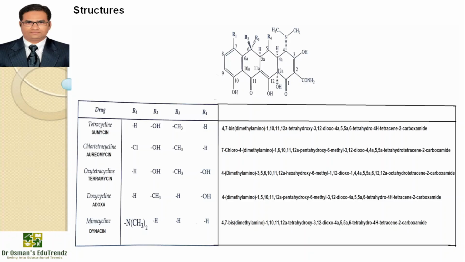Oxytetracycline is available with the brand name Terramycin, and it is a pale yellow crystalline compound. The amphoteric base is only slightly soluble in water and slightly soluble in alcohol. Doxycycline is available with the brand name Odoxa. It is 6-deoxy-5-oxytetracycline. Absence of the 6-hydroxyl group produces a compound that is very stable in acids and bases and that has a long biological half-life. Minocycline is available with the brand name Dynosine.